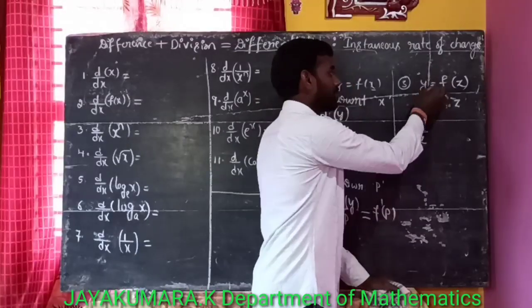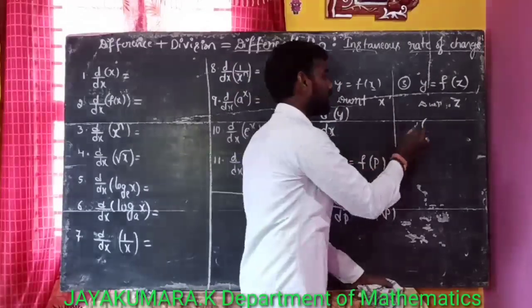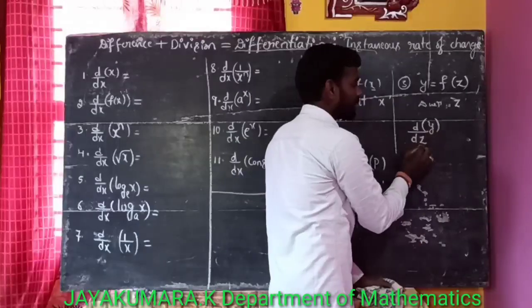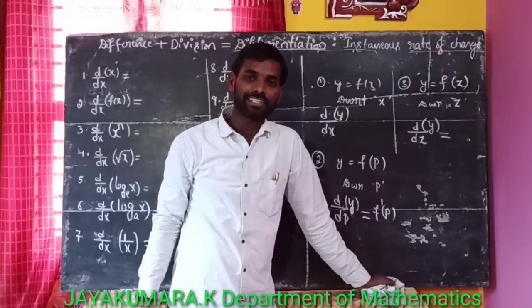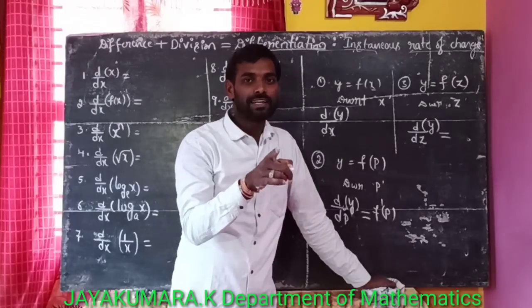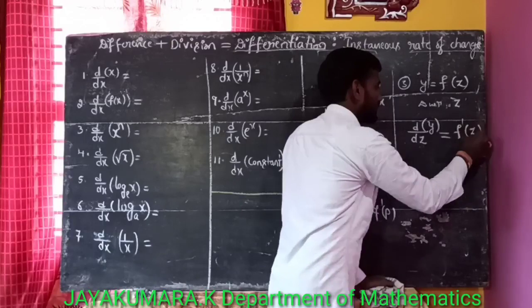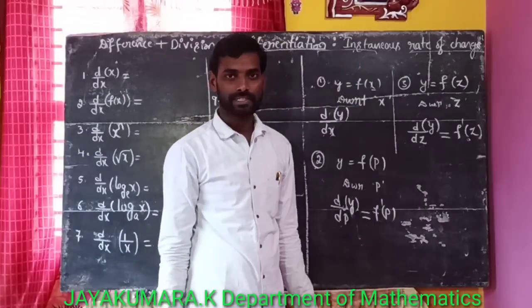d by dz of what? What are we going to differentiate? We are going to differentiate the function y. That is dy by dz. That is equal to, what is the derivative of f of x? That is f dash of x with respect to x. Here the derivative of f of z with respect to z is f dash of z.